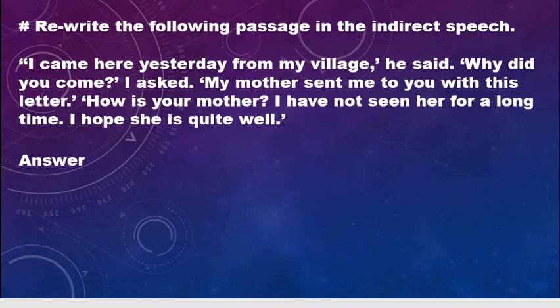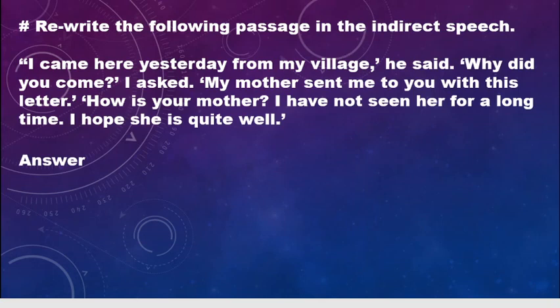Okay, so let's start solving this. I came here yesterday from my village, he said. So he said actually to me. So he said to me that he had gone there the previous day from his village. Then it comes, why did you come, I asked.